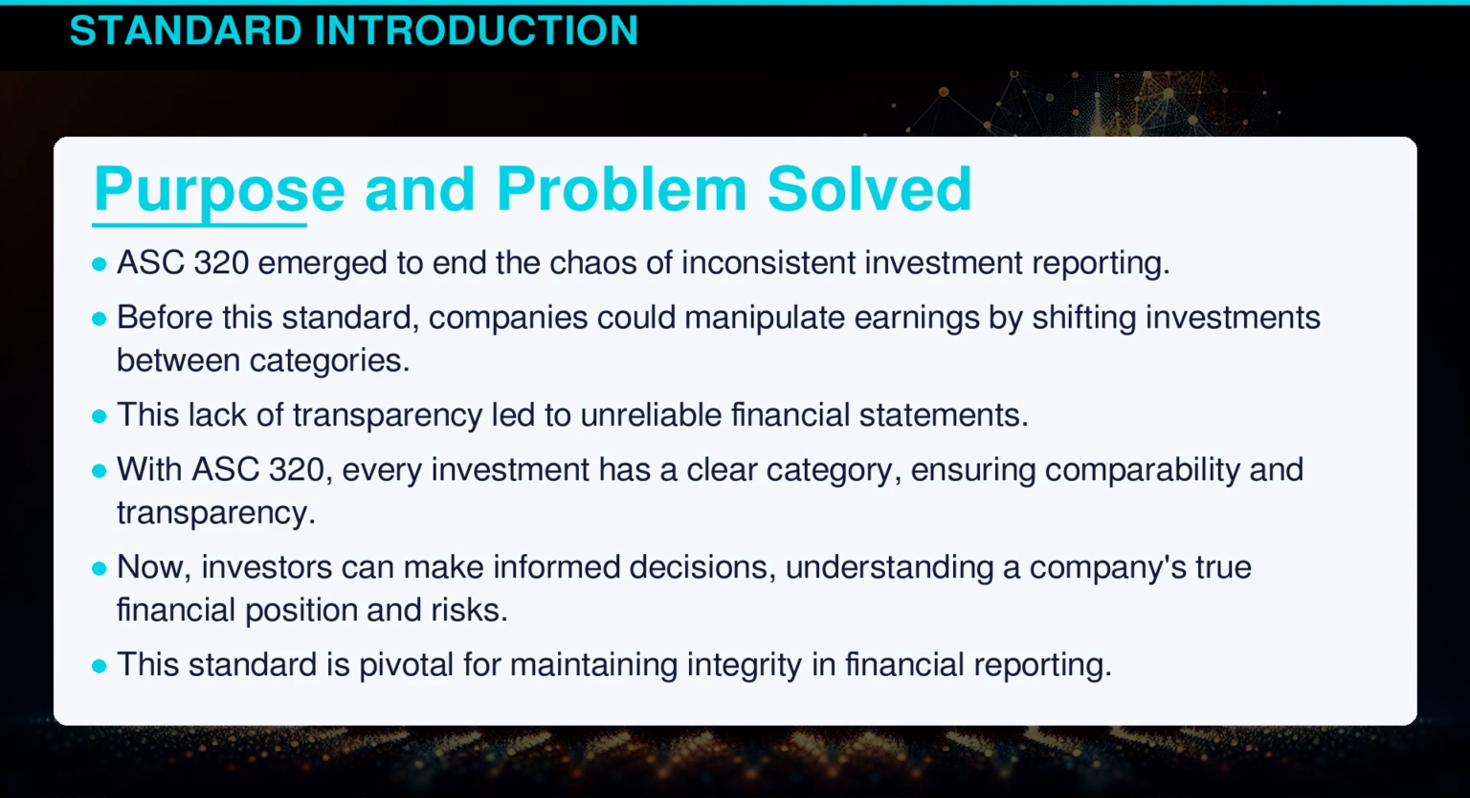ASC 320 emerged to end the chaos of inconsistent investment reporting. Before this standard, companies could manipulate earnings by shifting investments between categories. This lack of transparency led to unreliable financial statements. With ASC 320, every investment has a clear category, ensuring comparability and transparency. Now, investors can make informed decisions, understanding a company's true financial position and risks. This standard is pivotal for maintaining integrity in financial reporting.